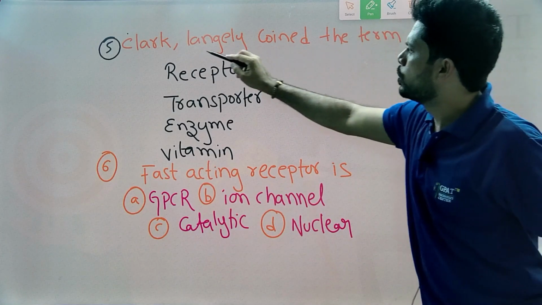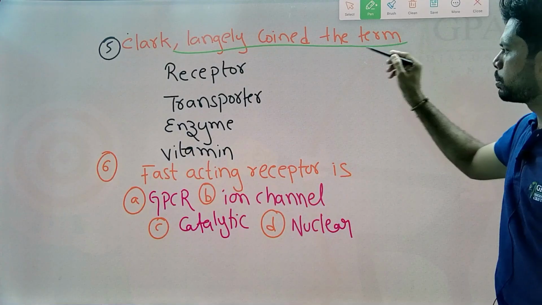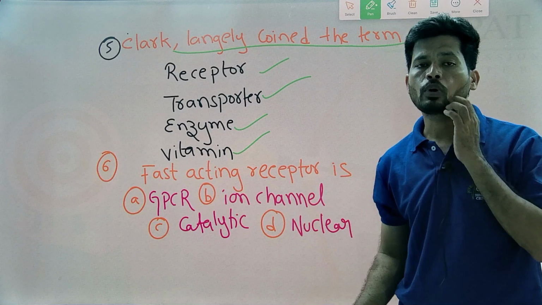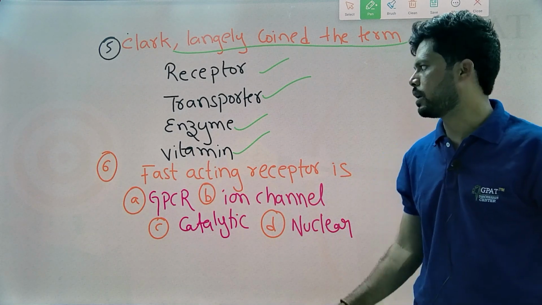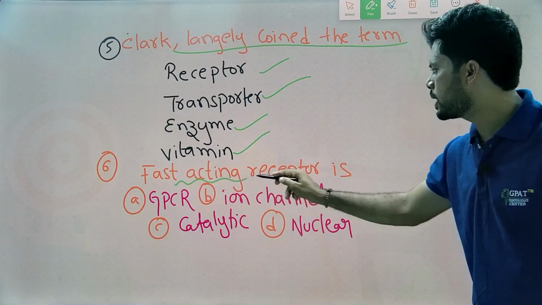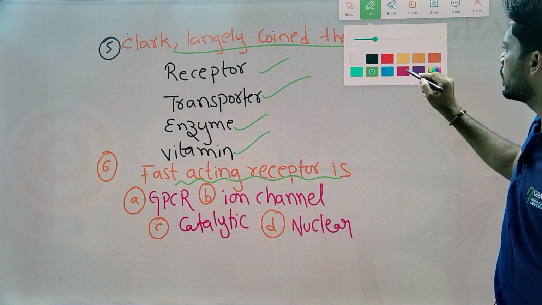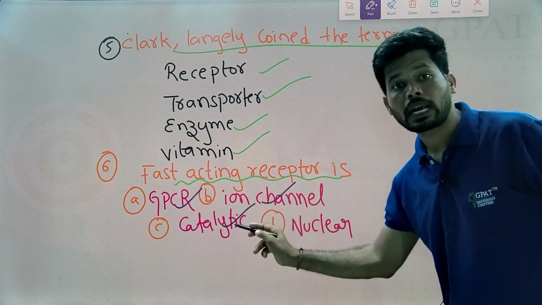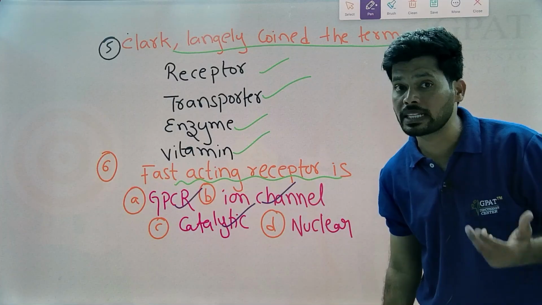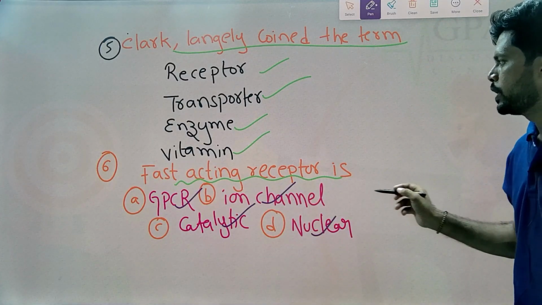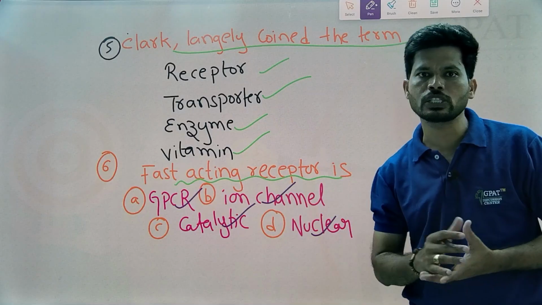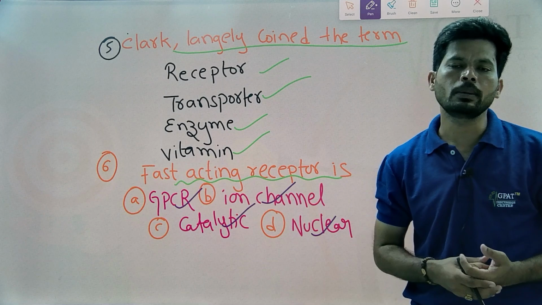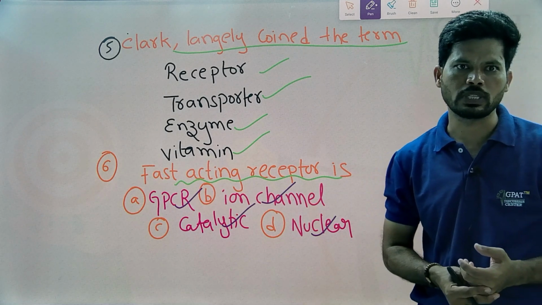Next, who coined the term receptor: Clark, Lansley, transporter, enzyme, vitamin? Simply, you know the answer. Gaddum, Clark and Langley coined the term receptor. Last MCQ: the fast acting receptor is? G protein coupled receptor, ion channel receptor, catalytic receptor, which is another name for enzyme linked receptor, or nuclear receptor. Fast acting receptors are ion channel receptors because they produce their action within milliseconds.